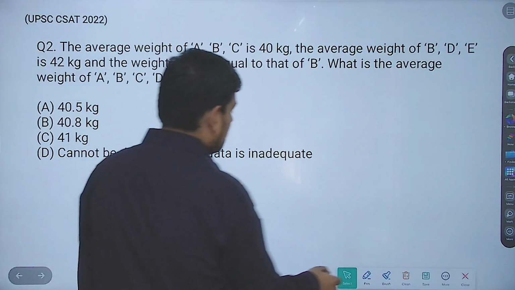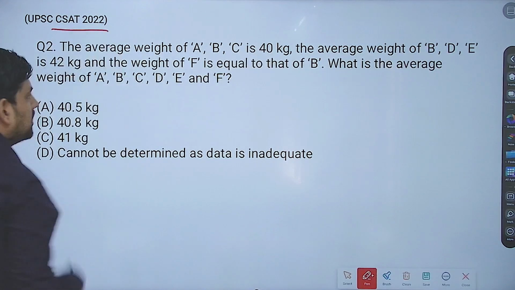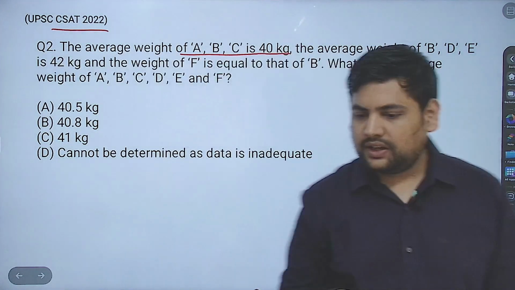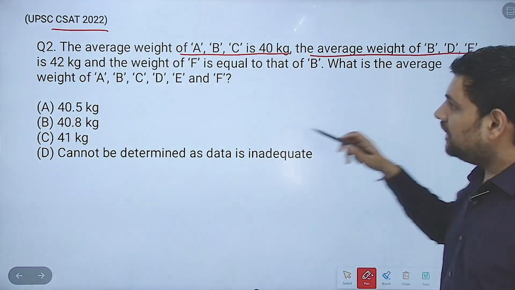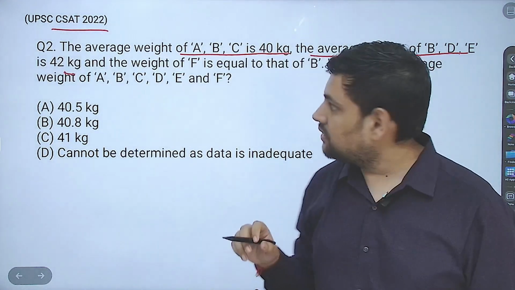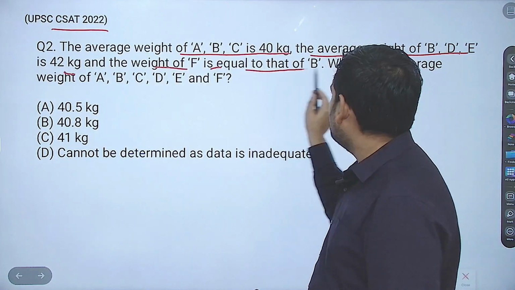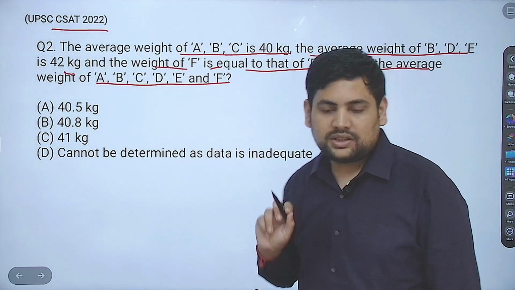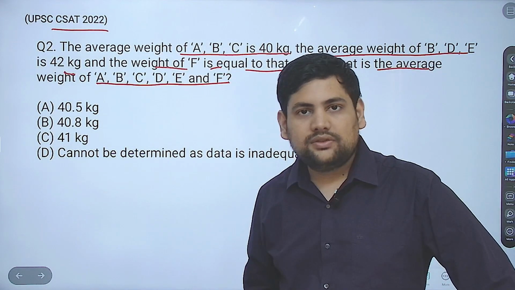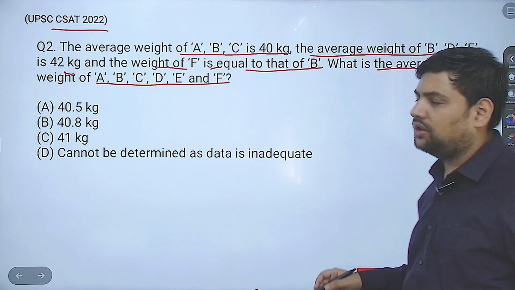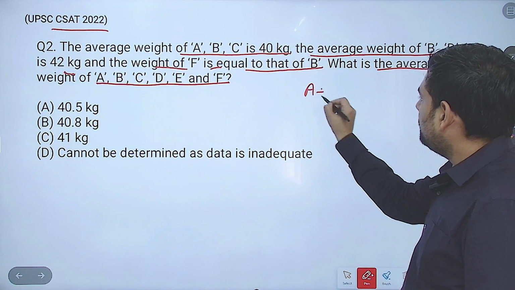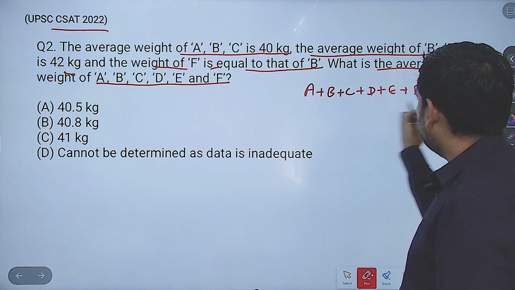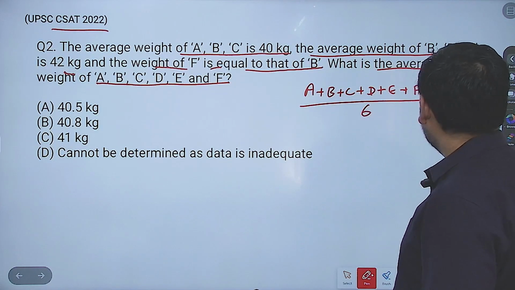Now, this is a question from CSAT 2022. What it says, the average weight of A, B, C is 40 kg. Okay, fine. Then the average weight of B, D, E is 42 kg. This is also fine. And the weight of F is equal to that of B. What is the average weight of A, B, C, D, E, F? That means the average weight of all of them put together will be what? Okay. Now, what is asked from you? A plus B plus C plus D plus E plus F by how many are there? 6. This value is asked from you.